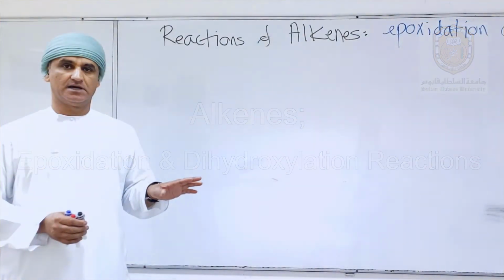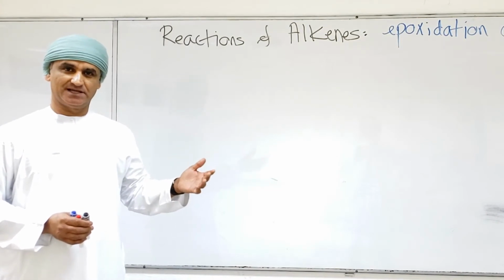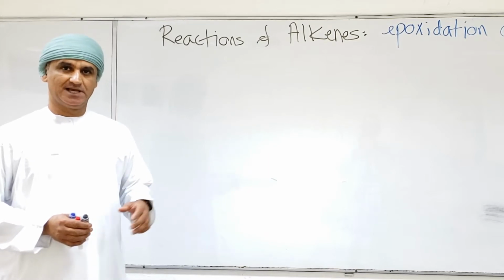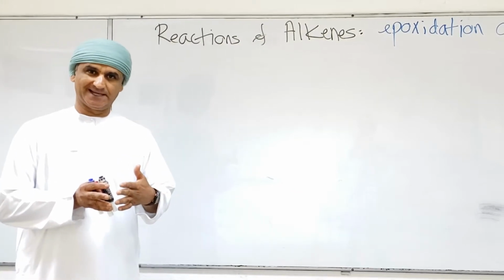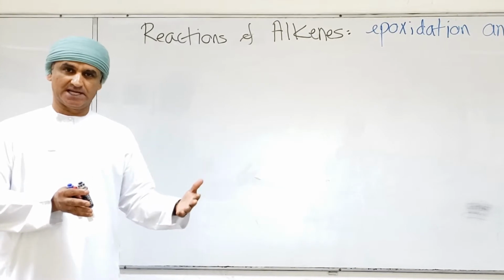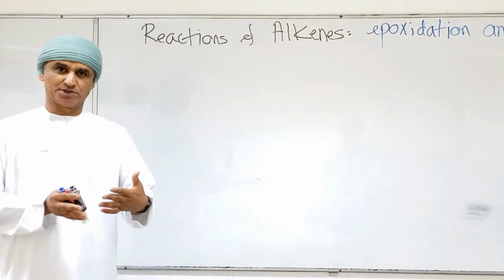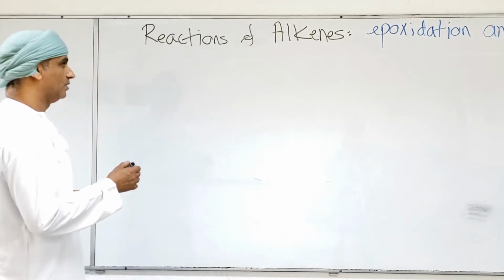In this lecture, we will learn about new reactions of alkenes, and these reactions are epoxidation and dihydroxylation. Epoxidation leads to transforming an alkene into what's called an epoxide, and dihydroxylation is a transformation of an alkene into a diol. So let's begin with epoxidation.